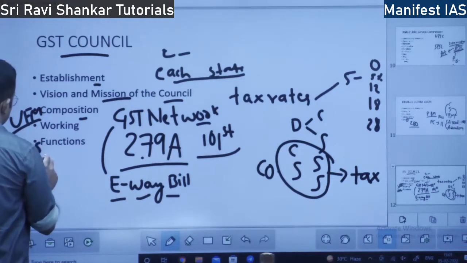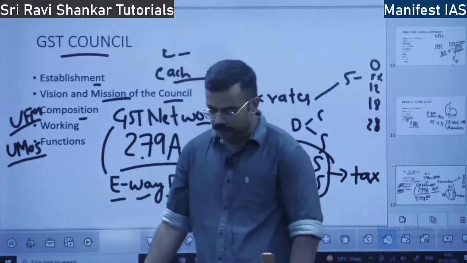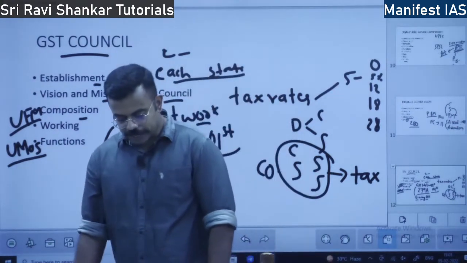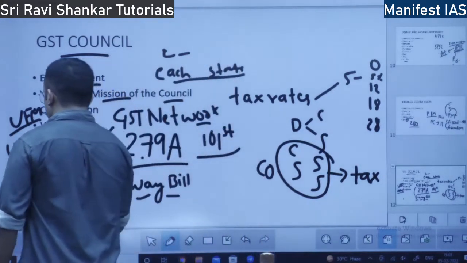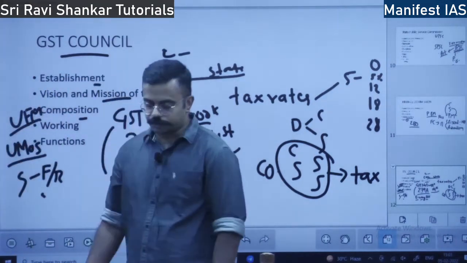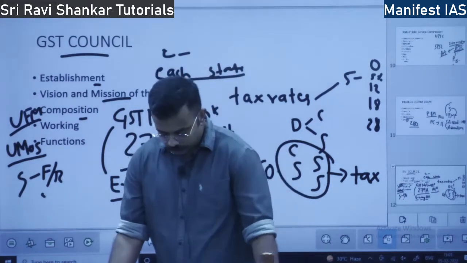What is the difference between Cabinet Minister and Minister of State? I have told already in the earlier class. And also state finance ministers, state finance or revenue ministers. So these are the three types of people present in the GST Council.